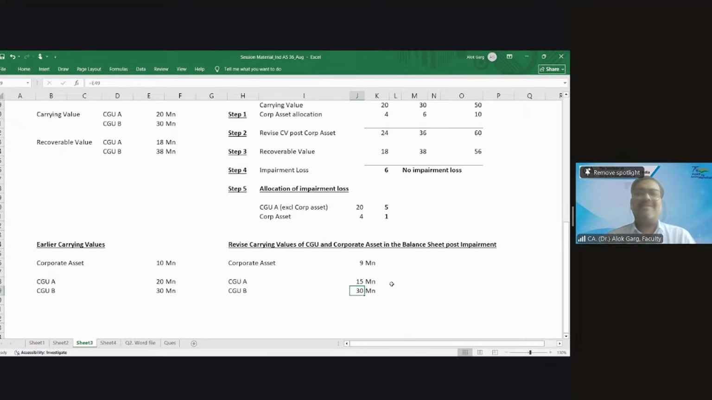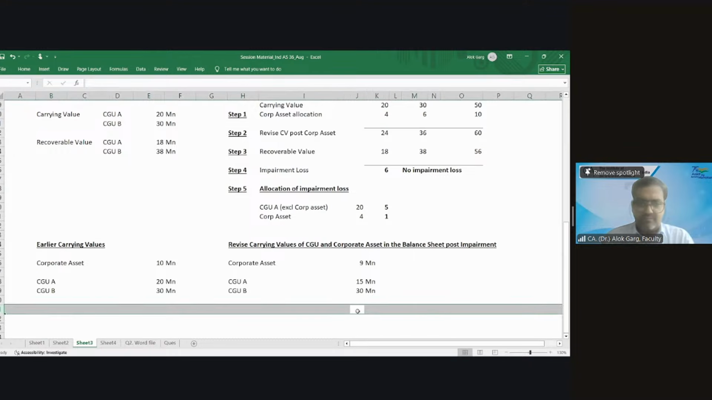Sir, we get recoverable value for separate assets A and B. Does it include the portion of corporate asset? Of course, yes. So even if the question is silent, you should assume that this recoverable value is the value in comparison to the revised carrying value. Okay. Any other doubt?